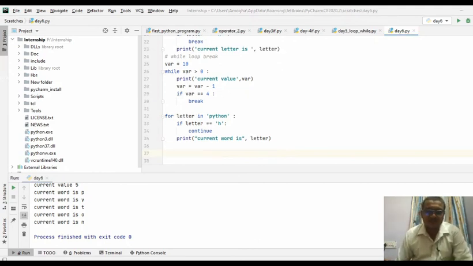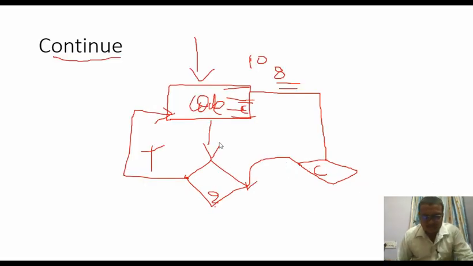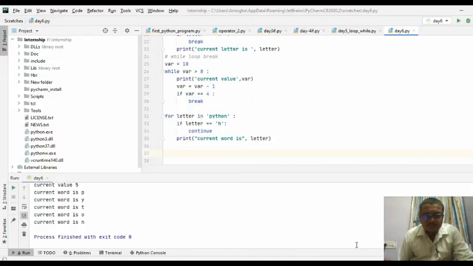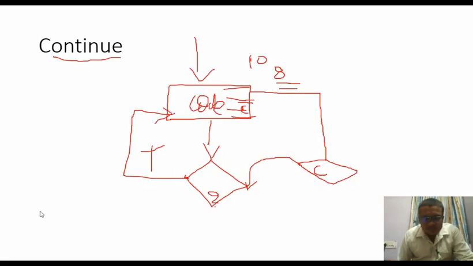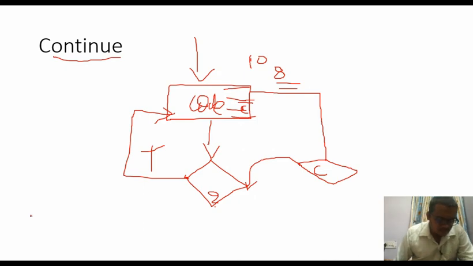So the last but not least, the pass. The pass statement is like a null operation.